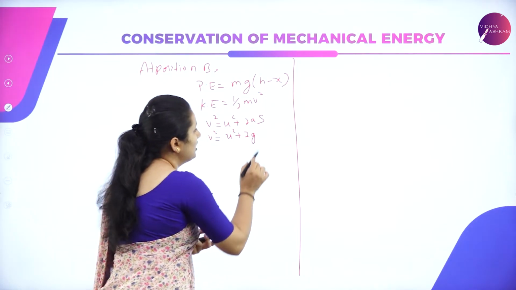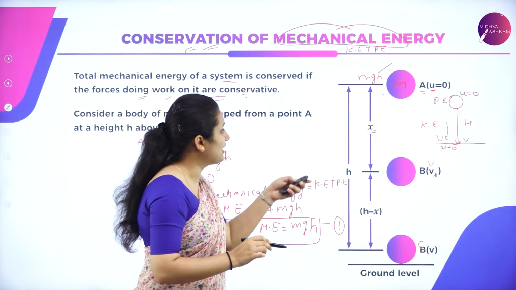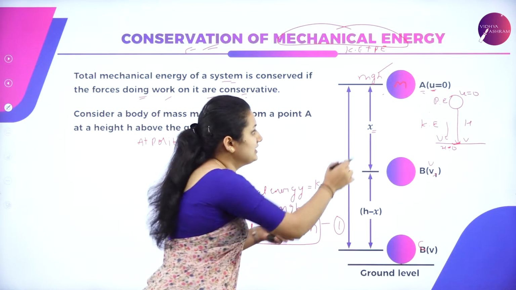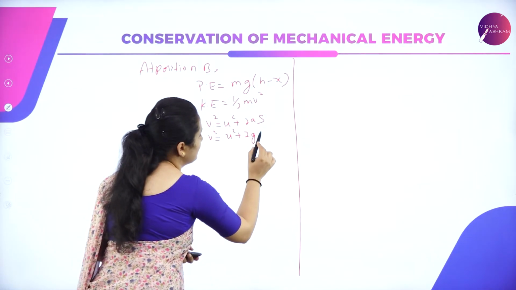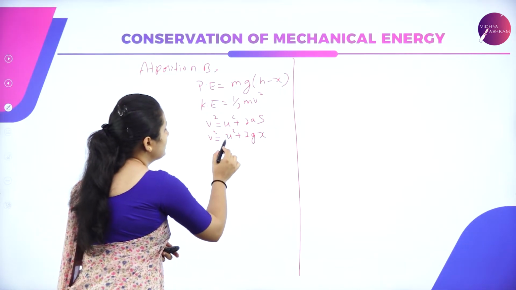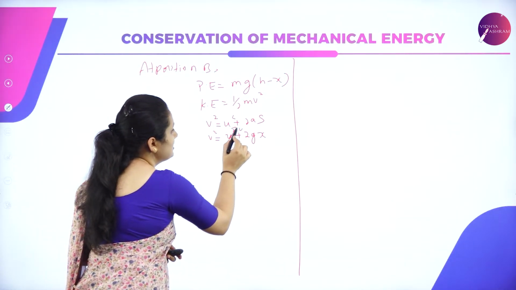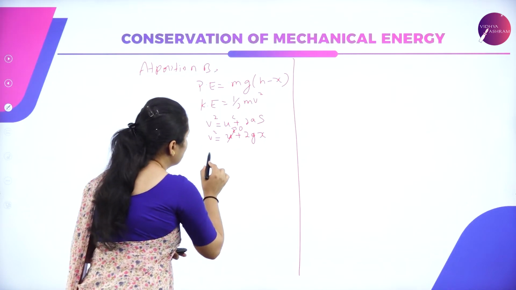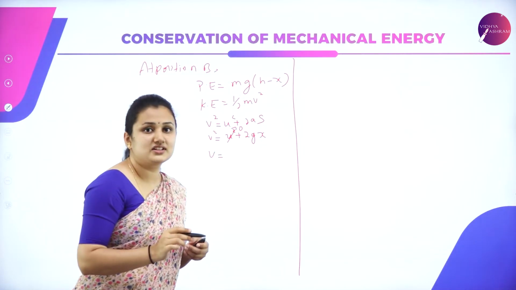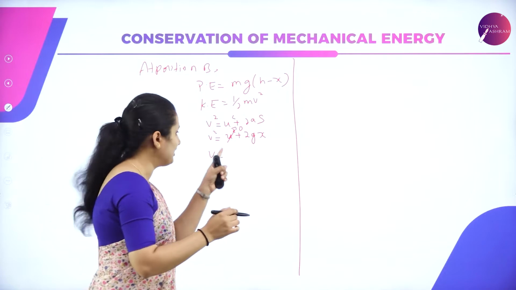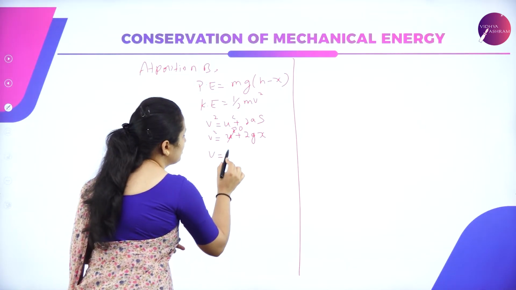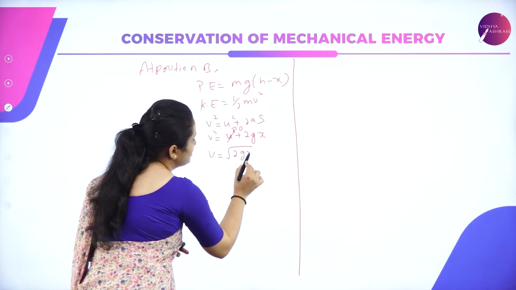So it is 2g. What is s? The distance travelled by the ball from A to B, it is x. What is the initial velocity? It is 0. So v is equal to square root of 2gx.